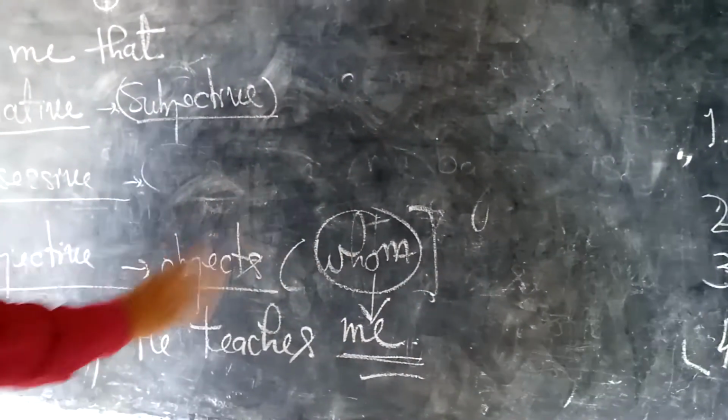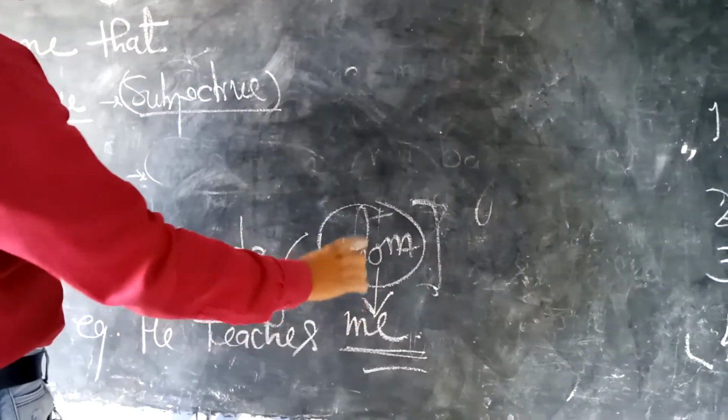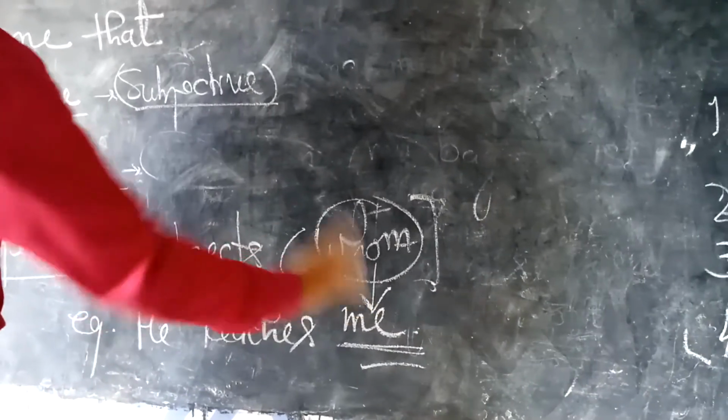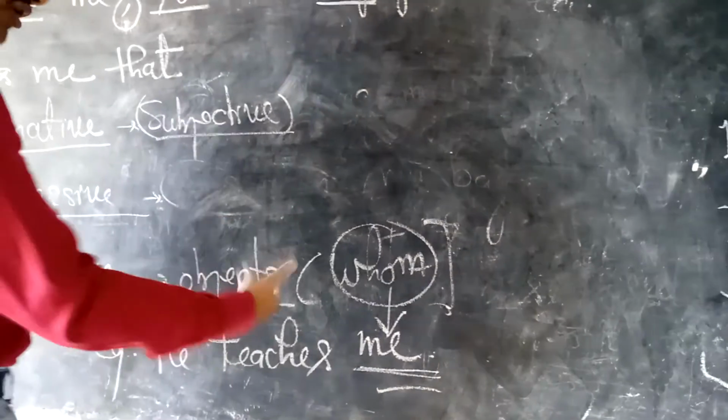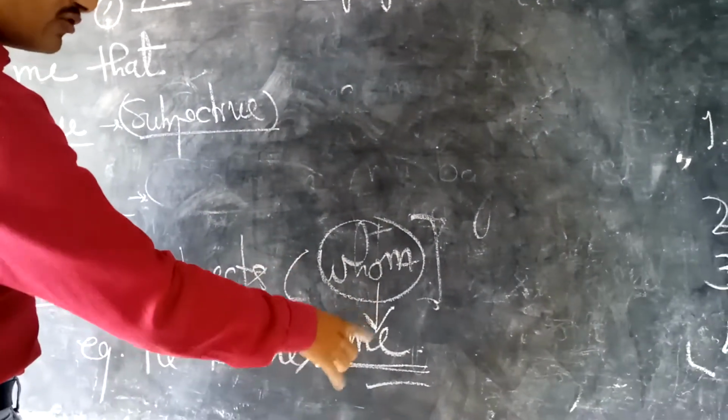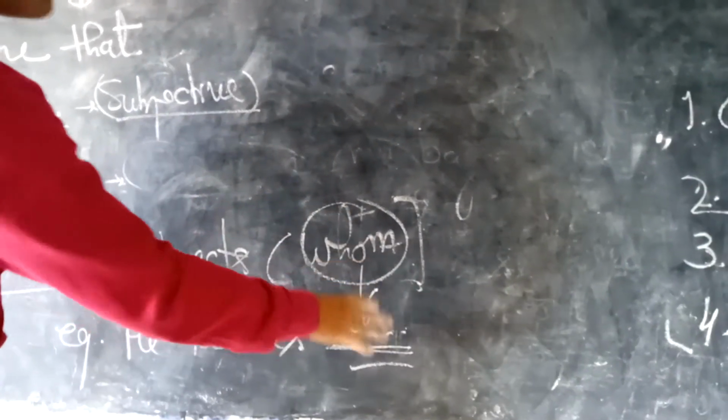Similarly, you can also find out the pronouns of objective case by putting the question with the word whom. Whom means what, students? Whom. Whom does he teach? He teaches me. So that's why me is an objective case pronoun.